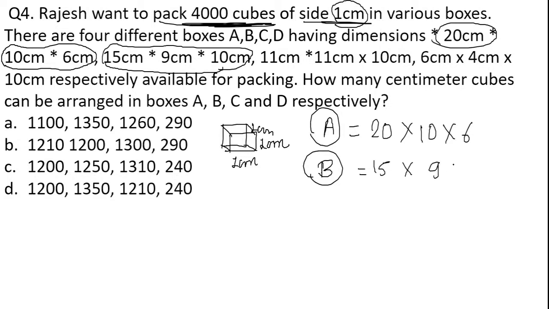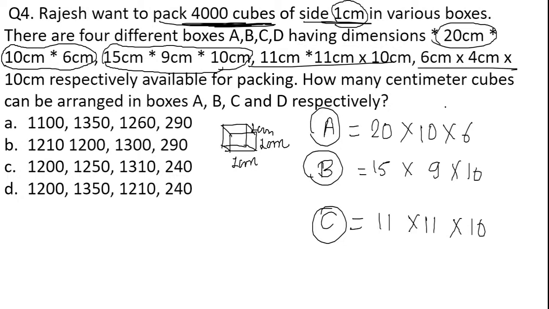For box C, the dimensions are 11 centimeter into 11 centimeter into 10 centimeter. And for box D, the dimensions given are 6 centimeter into 4 centimeter into 10 centimeter.